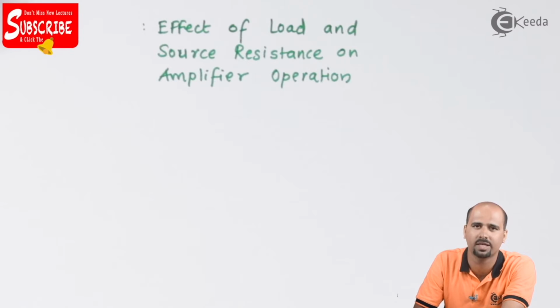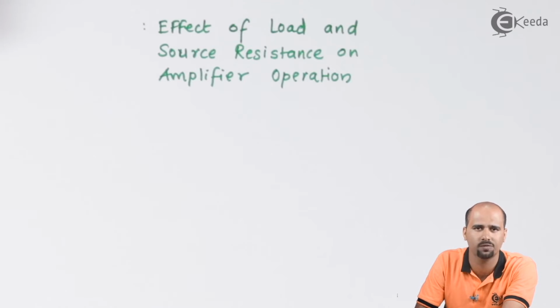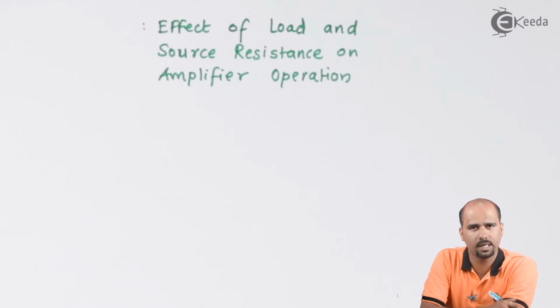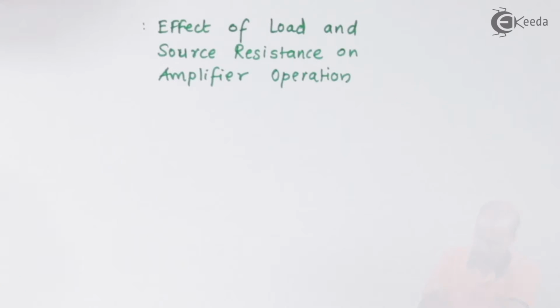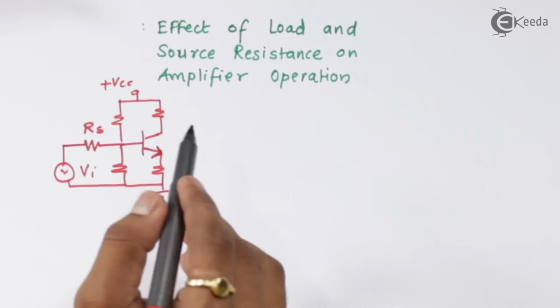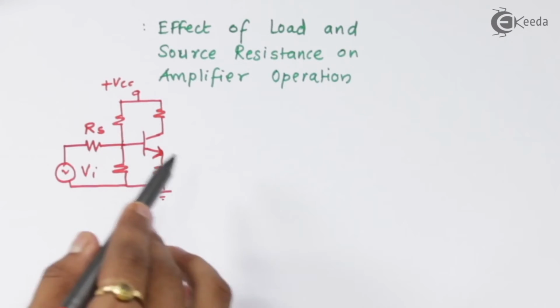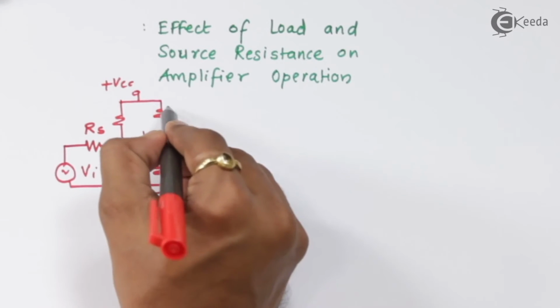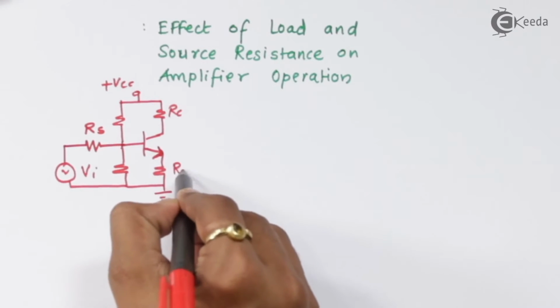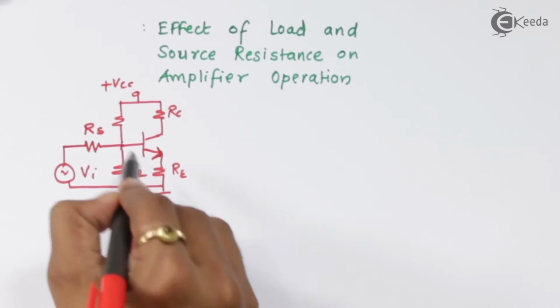Load can be anything, that can be speaker, that can be DC motor, that can be stepper motor, that can have different value of the resistance. So let us consider source resistance first, and then we will be discussing the effect of load resistance. This is all about the single stage amplifier circuit. The same effect will hold for the multi-stage amplifier, but understand first what is the effect on the single stage amplifier, then the same effect will be on the multi-stage amplifier.